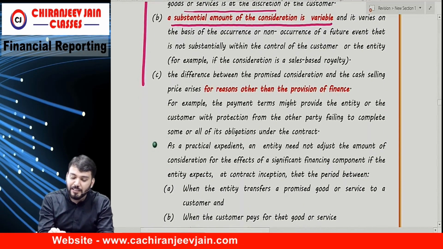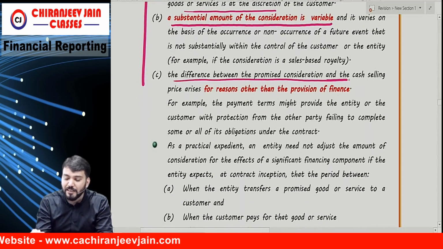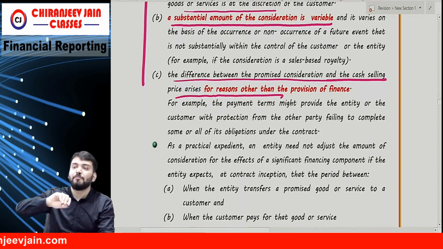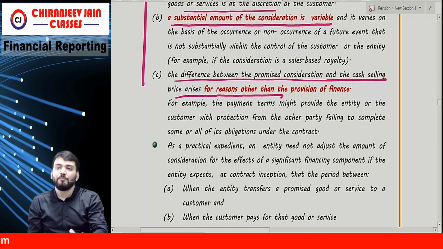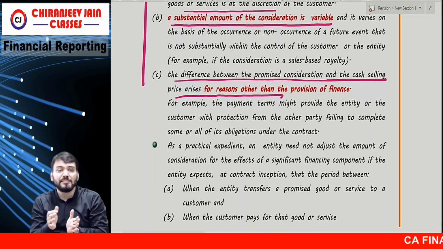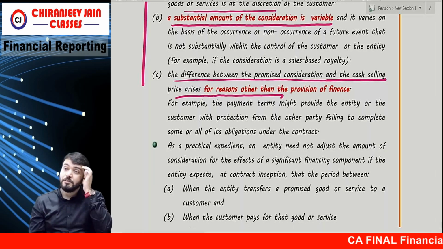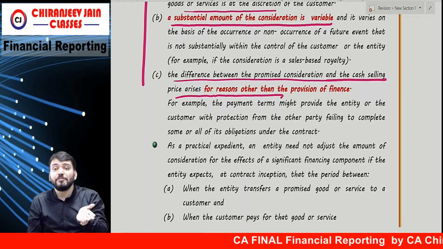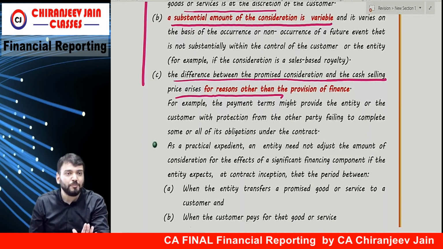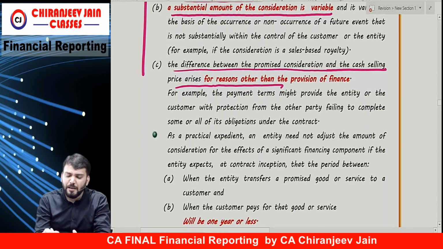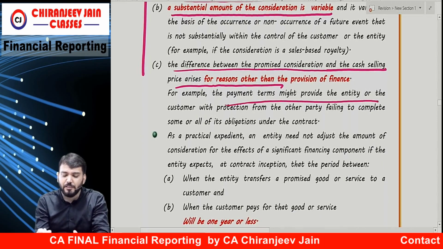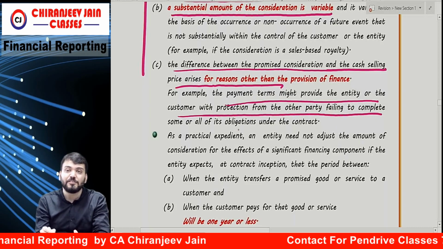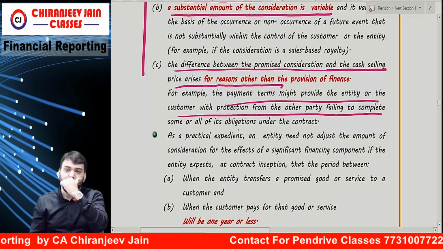Point number C: the difference between promised consideration and cash selling price is for reasons other than provision of finance. There might sometimes be a difference due to some other reason. If it is due to some other reason, it will not include a provision for finance. For example, payment terms might provide the entity or customer with protection from the other party failing to complete some or all of its performance obligations.